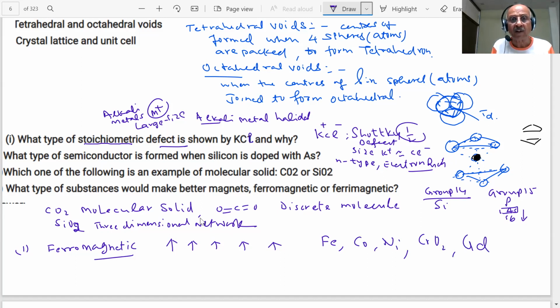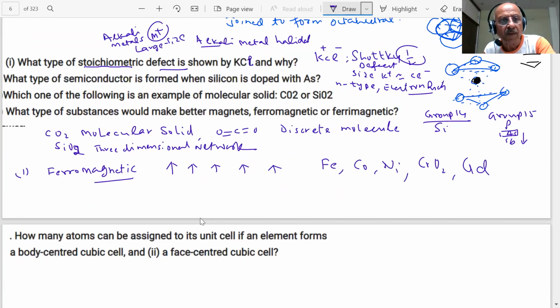Because once you put them in the magnetic field, their domains get aligned in the same direction, therefore they are strongly attracted by the magnetic field. Usually, CBSE asks the names of the examples of substances which will show ferromagnetism. Many times they asked in the paper. All right.